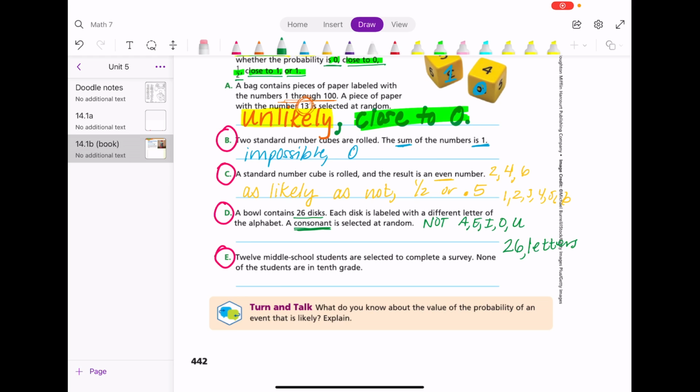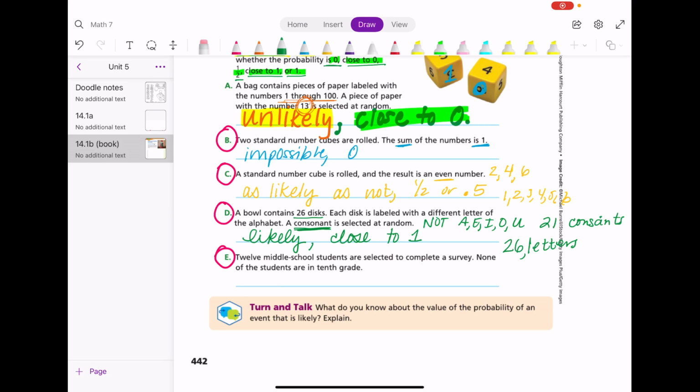So therefore, there are 21 consonants. I spelled that wrong. That's okay. That's more than half. So this is likely. And I'm going to write close to 1 for my numerical value.